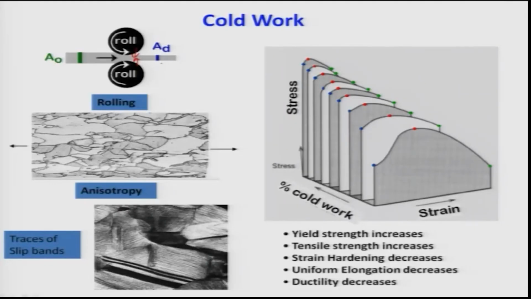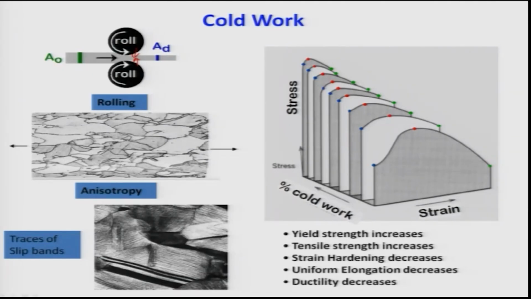And this cold work can be represented in terms of a percentage when you multiply it by 100. So, that means (A_d minus A_0) by A_0 into 100% is the percentage cold work. As you see here, when the cold work is less, you have low strength, meaning stress is low to deform, but strain is large. That means the material is ductile.